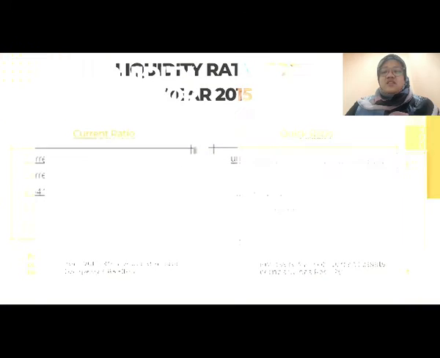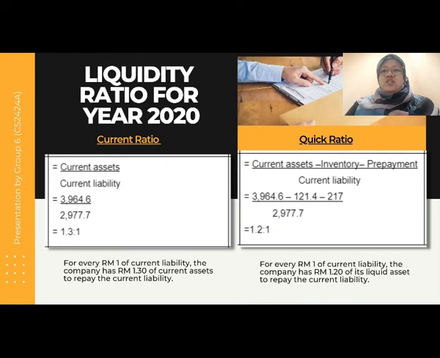Okay, next is liquidity ratio for year 2020. The current ratio equals 1.3 to 1. The current assets are 3,964.6 million divided by current liabilities of 2,977.7 million.